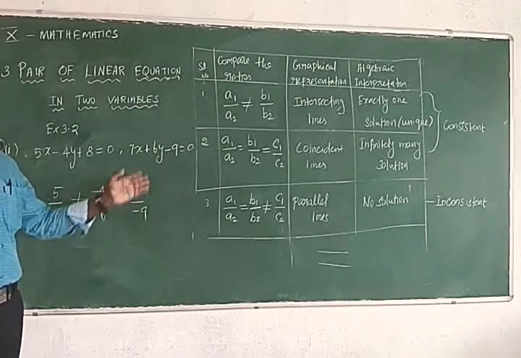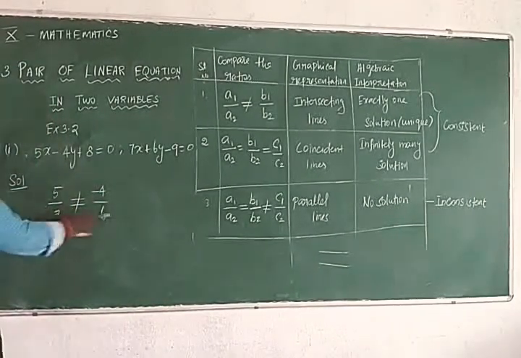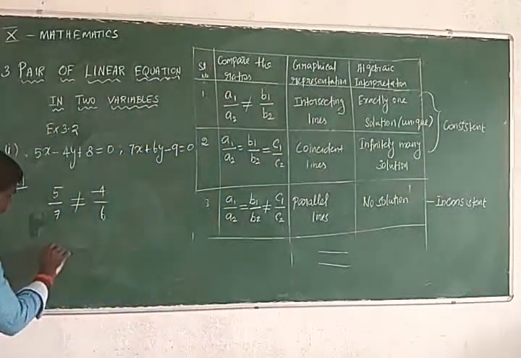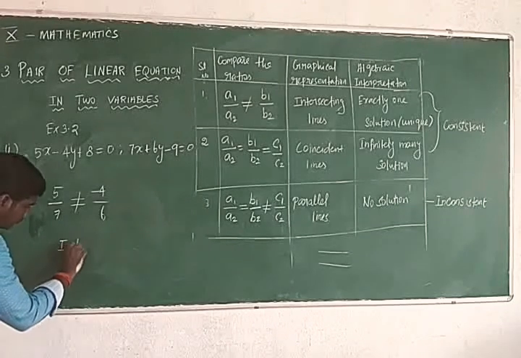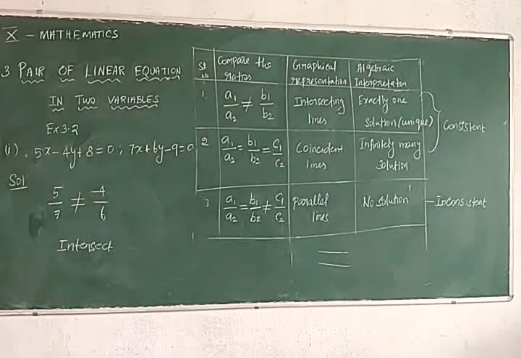No need to find the third one. So first you write 5 by 7 and minus 4 by 6. These two are not equal. Not equal is the first condition, so these are intersecting lines. The graph intersects. Okay, that is the answer. It is 1 mark.